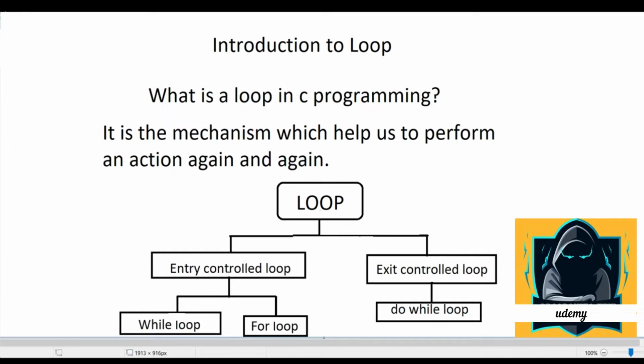The basic difference between these loops is that in entry control loop, first it will check the initial condition and then the loop is executed, for while loop and for loop. And in exit control loop, even though the initial condition is false, it will be executed at least once and then it will work the same as the while loop or for loop.